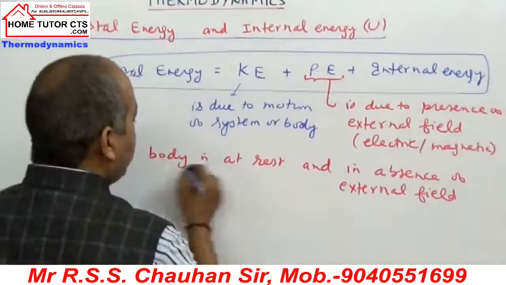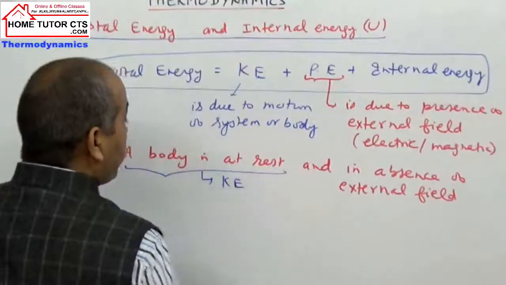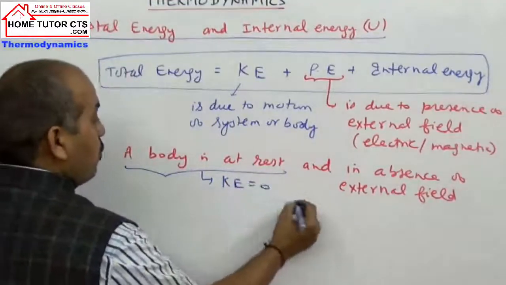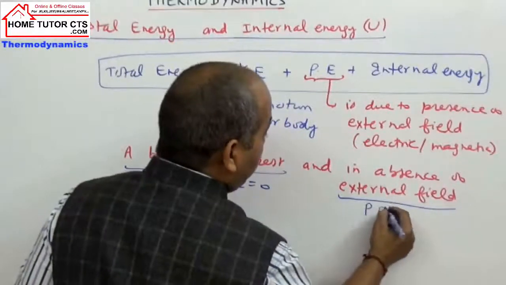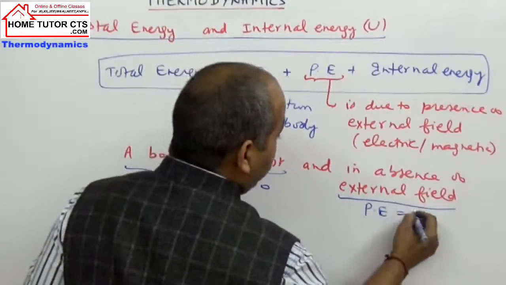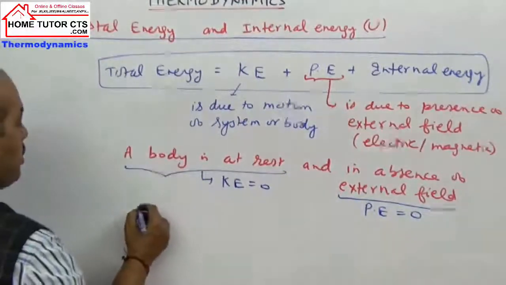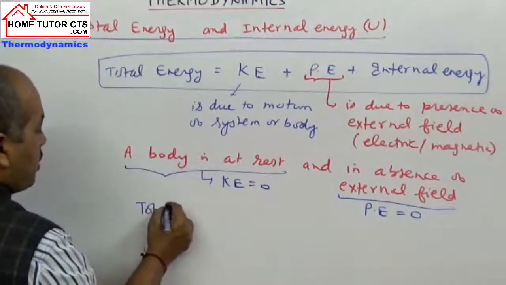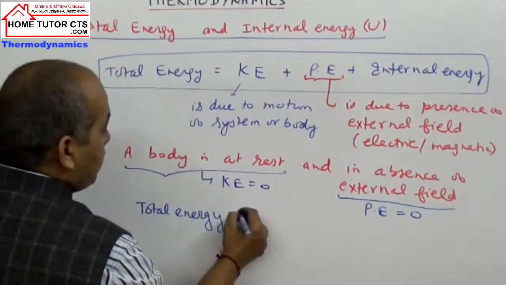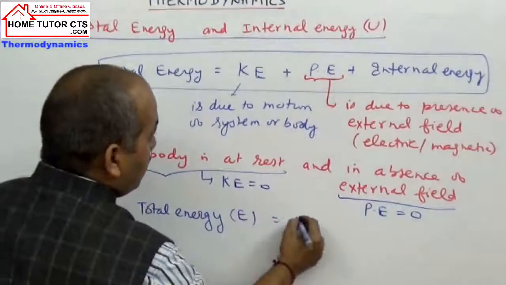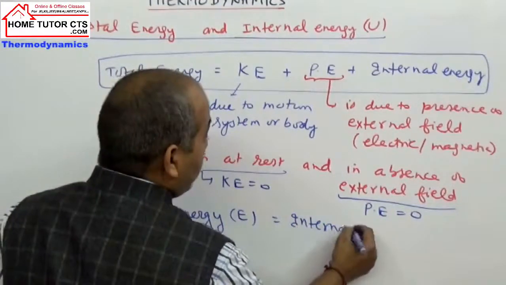So in this condition, kinetic energy will be how much? Zero. And in absence of any external field, the body has how much potential energy? Zero. These two energies become zero. So in such conditions the total energy, if I take symbol E, is equal to the system or body's internal energy,